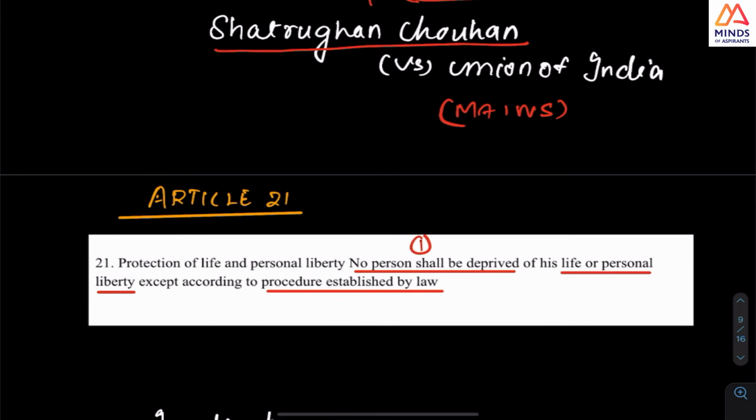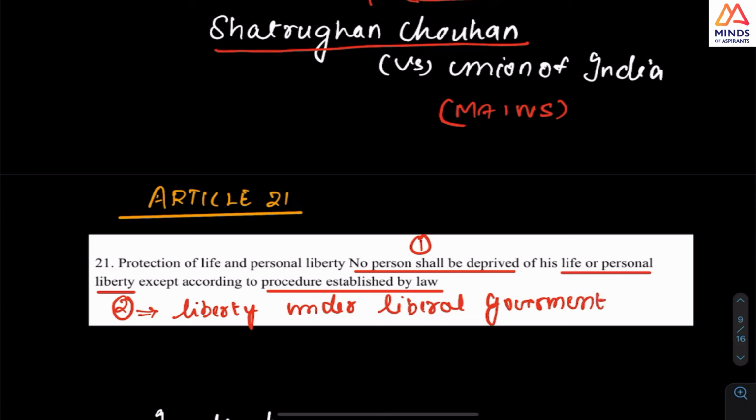No person shall be deprived of personal liberty, very key. And last time there was a question: how will you protect liberty under a liberal government? So this key term and all from these articles you can take up and understand and mark in the preliminary examination. But no person shall be deprived of life or personal liberty except according to procedure established by law.